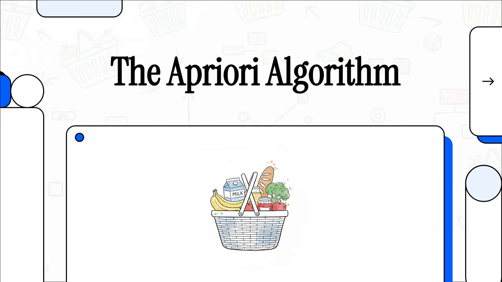I am absolutely thrilled you're here today because we're going to unpack one of the most fascinating and totally invisible forces shaping our everyday lives. Think about the last time you were at the grocery store, or maybe browsing online, and an eerily accurate recommendation popped up. You know the feeling, right? It almost makes you wonder if your phone is actually listening to you. Well, today, we are going to decode exactly how that happens by exploring the brilliant logic of association rule mining and the famous a priori algorithm.